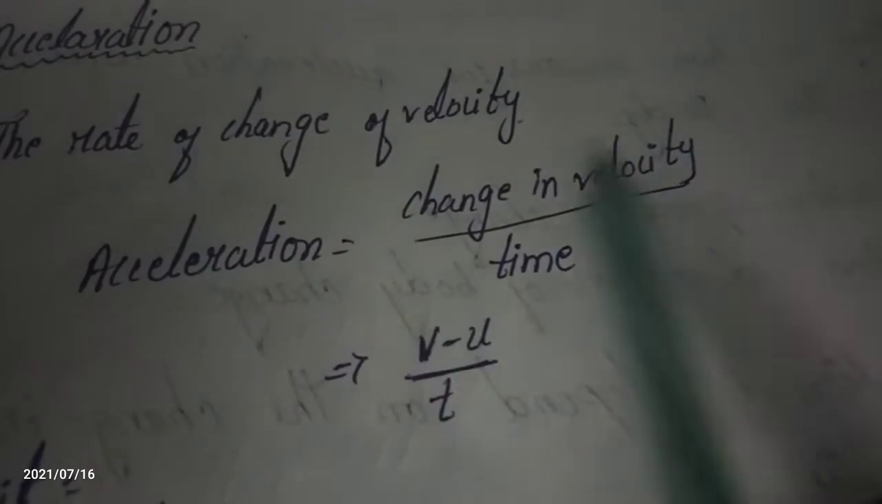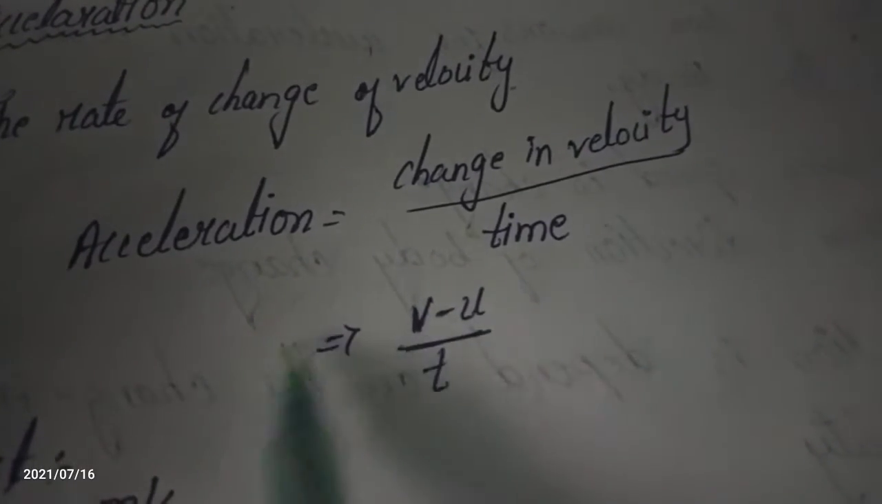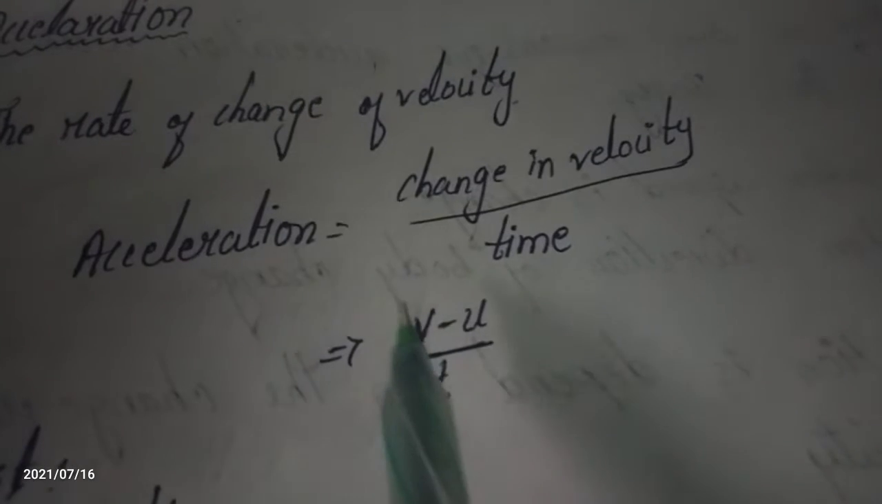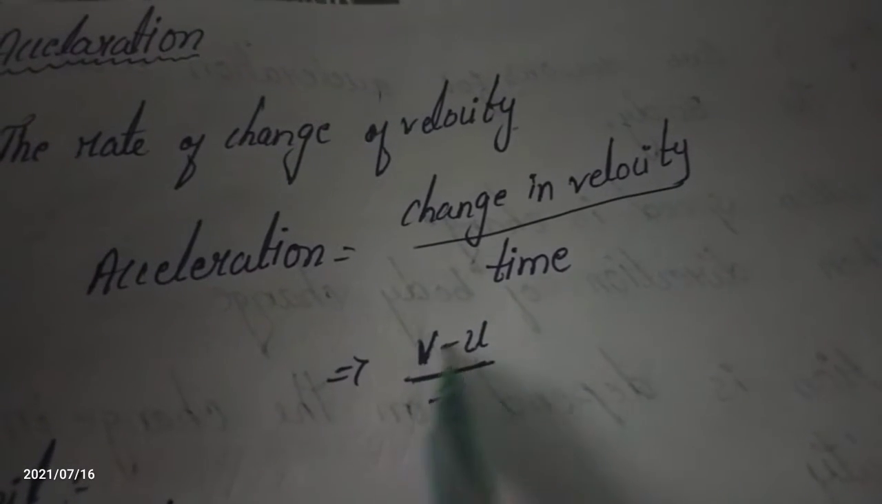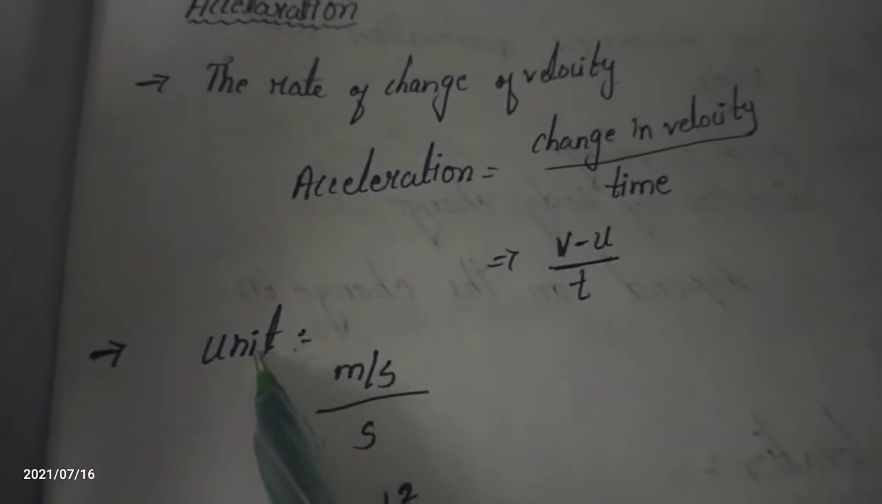And we can say it like this also: change in velocity by time. Either way, acceleration is equal to final velocity, taking v as final velocity, minus initial velocity, by time. Now, the units of acceleration.